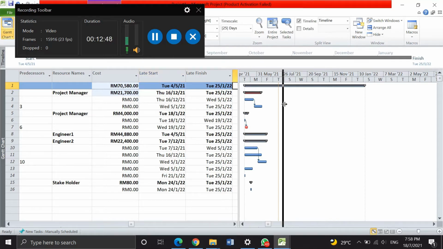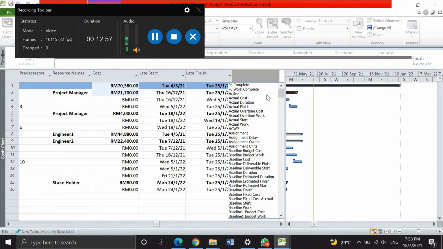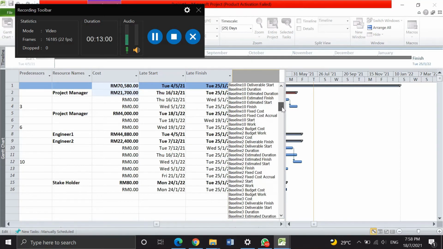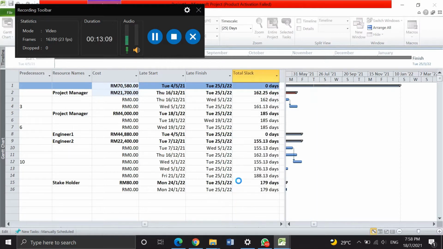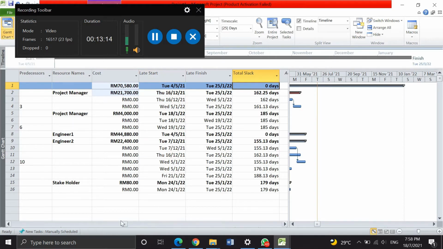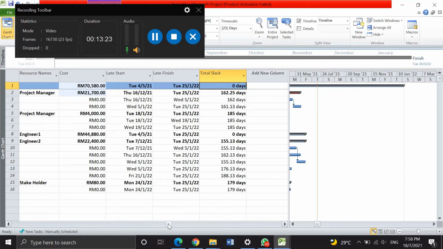Okay, for total slack, also the same method. We just add a new column. We just search for total slack. Okay, this one. Okay, this one is total slack. Okay, this is our total slack for this project. Okay, so this is our task and project. Okay, next, this one shows the total slack for this project.